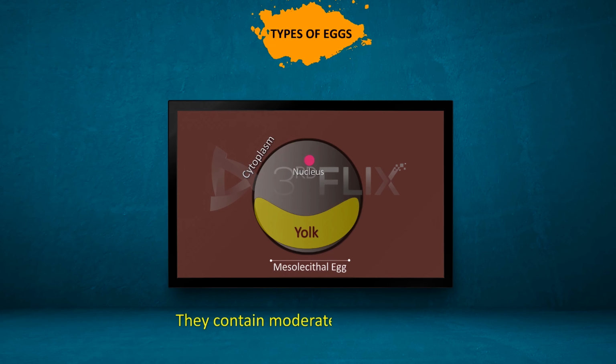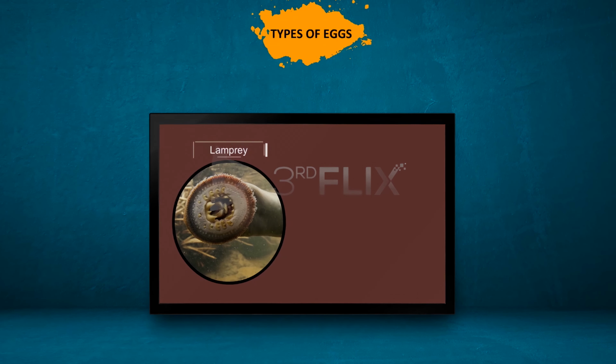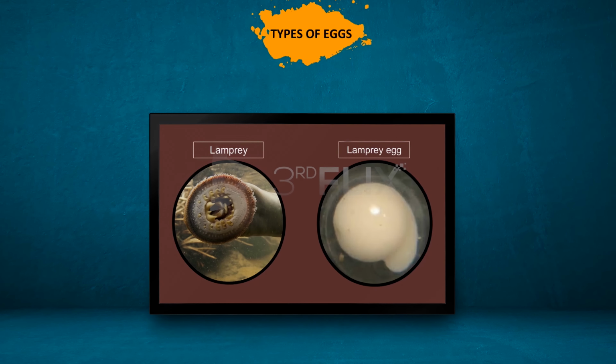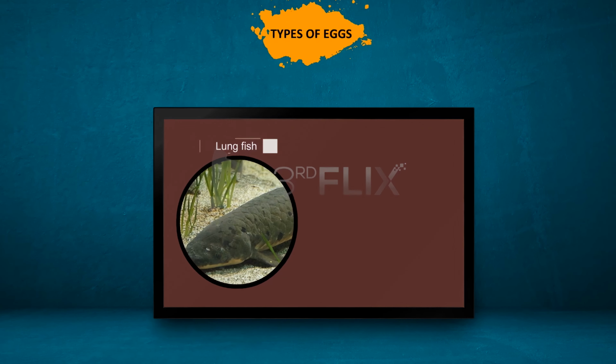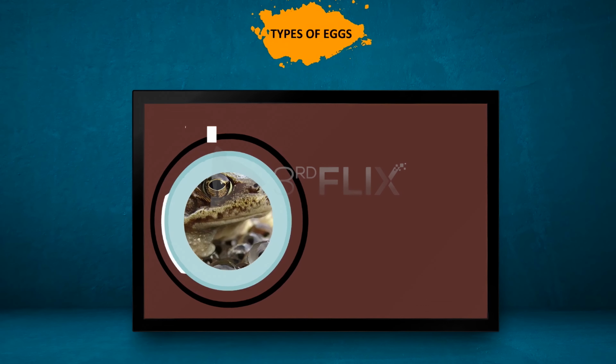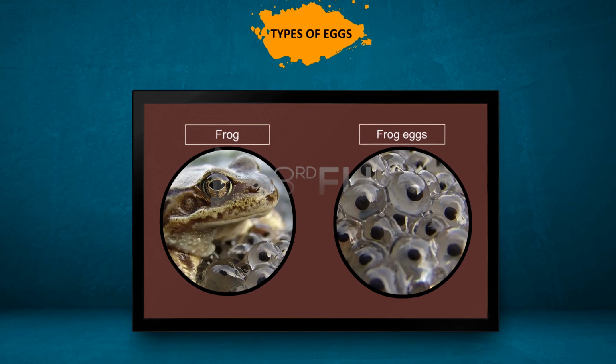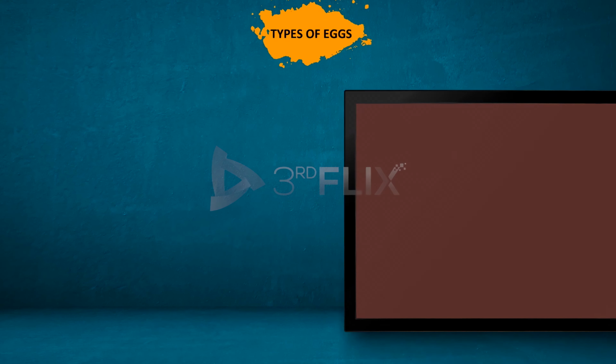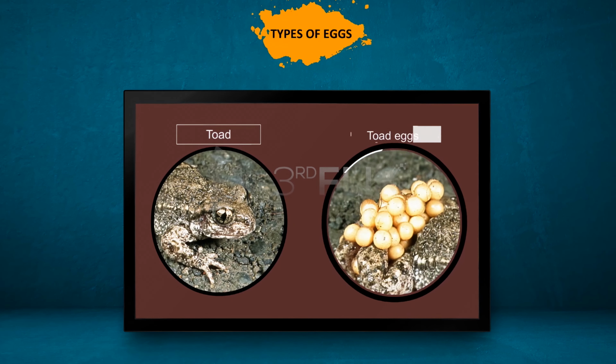Mesolecithal eggs. They contain moderate amount of yolk. Example: the eggs of lampreys, lungfishes, frogs, and toads.